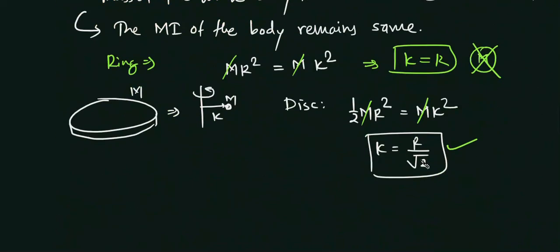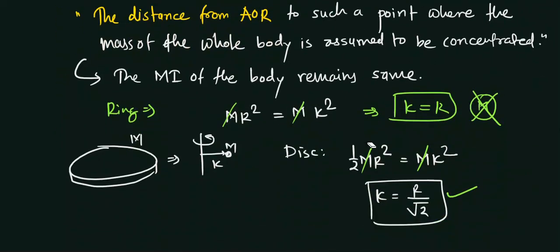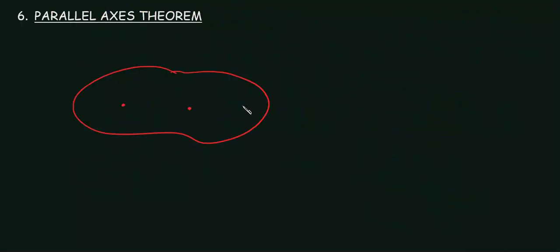That's all. So if I'm talking about a sphere, or otherwise I think you are clear with this concept a little, or for basic understanding only, I think you are clear with the concept of radius of gyration. Okay, now we will talk about one of the most important theorems in rotational dynamics, that is parallel axis theorem.